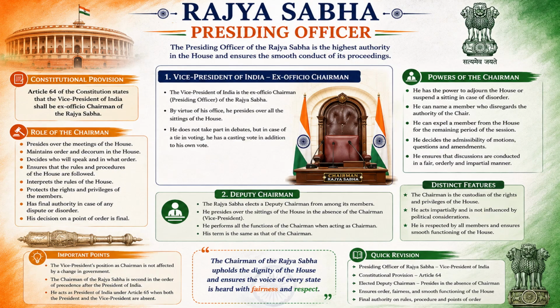So Rajya Sabha will have a presiding officer. The presiding officer is like the Speaker we had in Lok Sabha. In the same way, our Vice President will be presiding over the sittings which are held in the House. But the important thing is that the Vice President is not a part of Rajya Sabha. He is an ex officio chairman. He will not be a member.